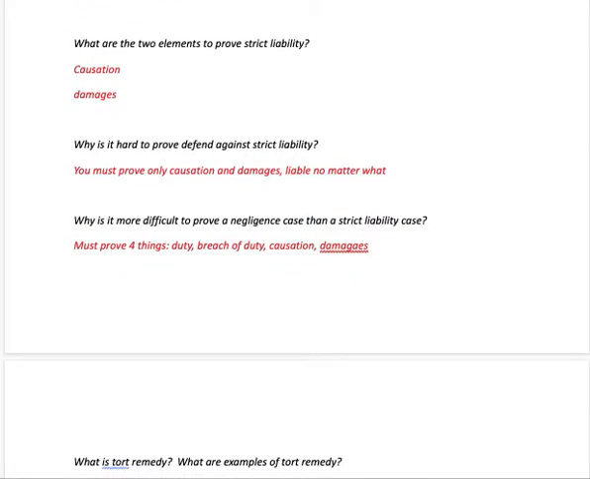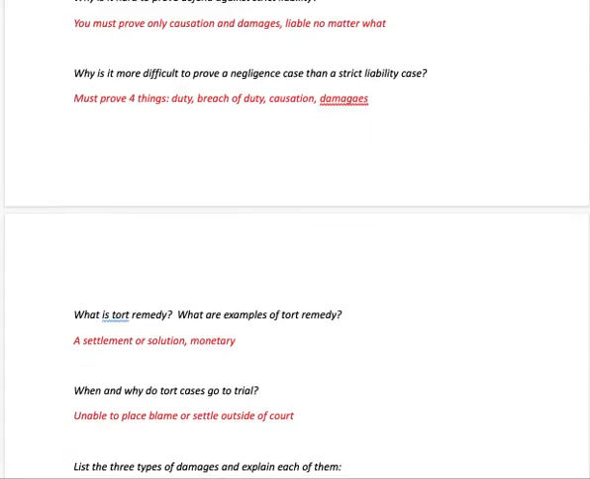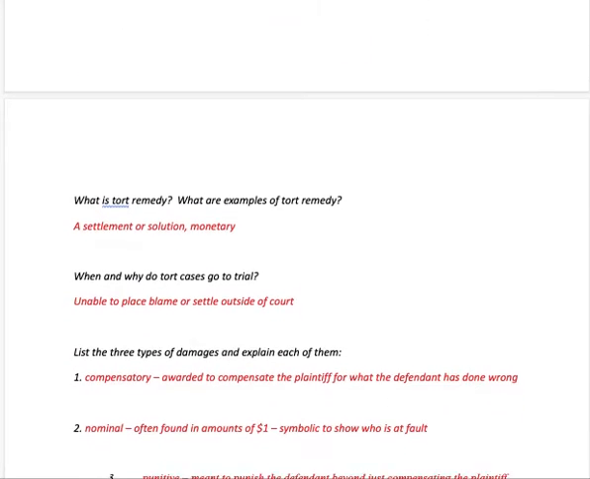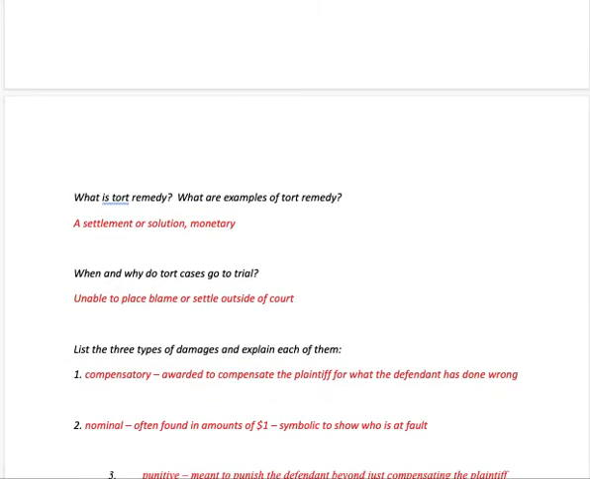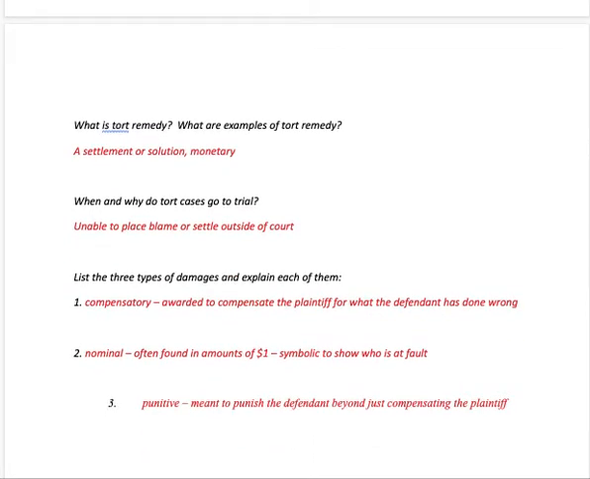The 2 elements to prove are just causation and damages. So again, it's harder to defend yourself in a strict liability case because that's all they have to do. You're liable no matter what. A tort remedy. So how do you fix something? There's a solution. A tort remedy is a settlement or solution, and usually done with money or monetary means.